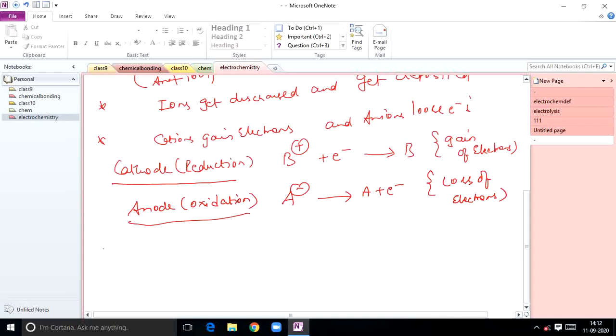According to this theory, if more than one type of ions are attracted towards a particular electrode, what happens?